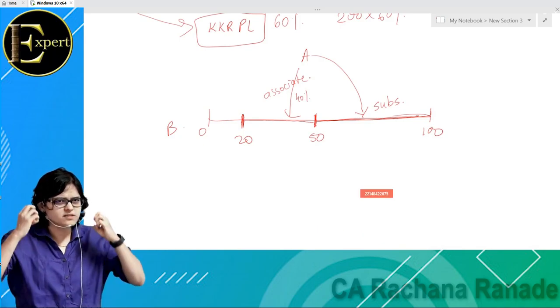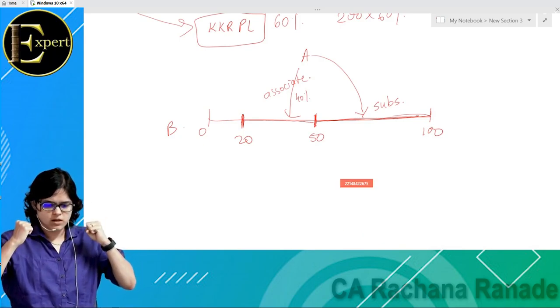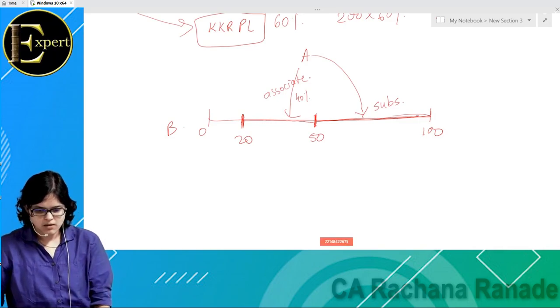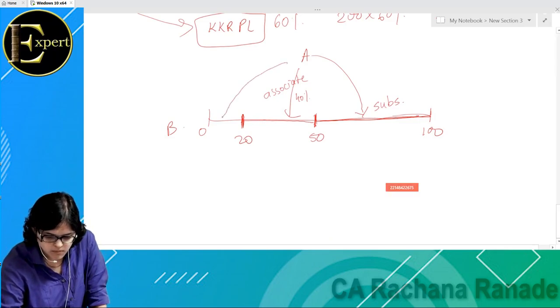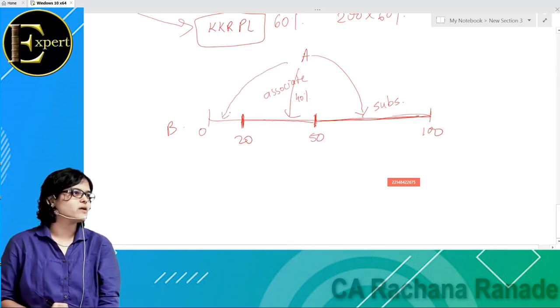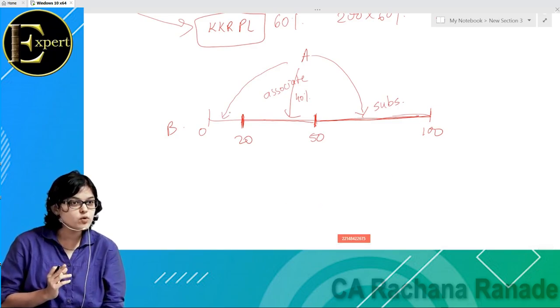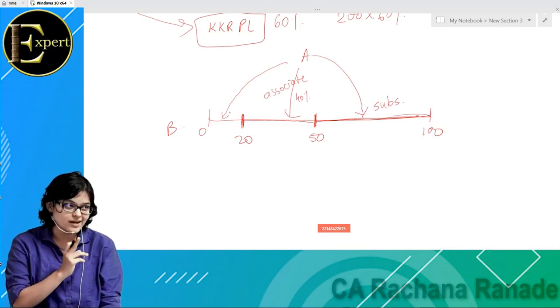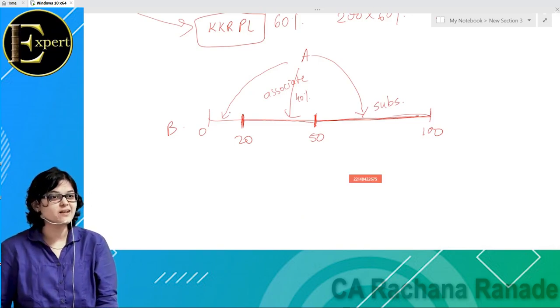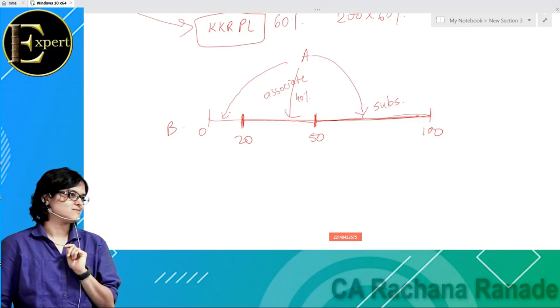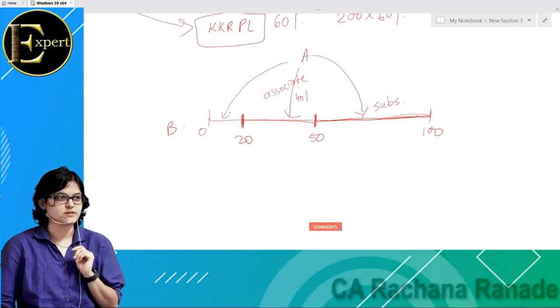Last category, the only category. I hold somewhere between 0 to 20, or say 19.99. 19.99, because if it is exactly 20, then it's an associate. It has to be less than 20%. So let us say I'm holding 18% in B. This relationship has no name.